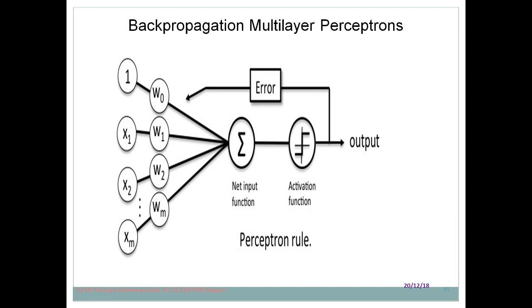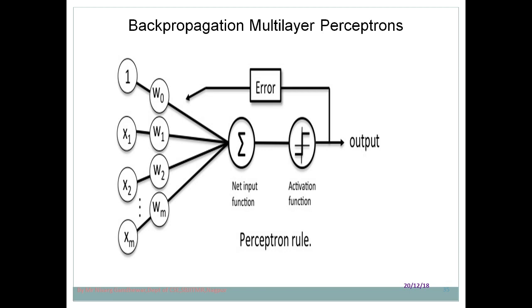Actually, backpropagation involves a forward pass and a backward pass. In the forward pass we move from left to right, that means input is multiplied with a weight, you get a weighted sum, then it is provided to the activation function, you get some output, then the loss function will calculate the loss, and you will find how much difference there is. Then that is communicated to the input layer or hidden layer, where again the value of weight is adjusted, again the weighted sum is calculated, again it is passed to the activation function, and again you evaluate it with the help of the loss function. So this is a complete process, and it's iterative in nature.